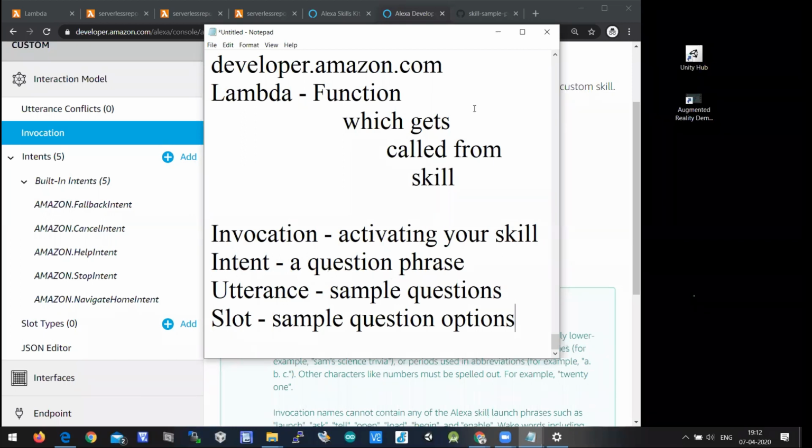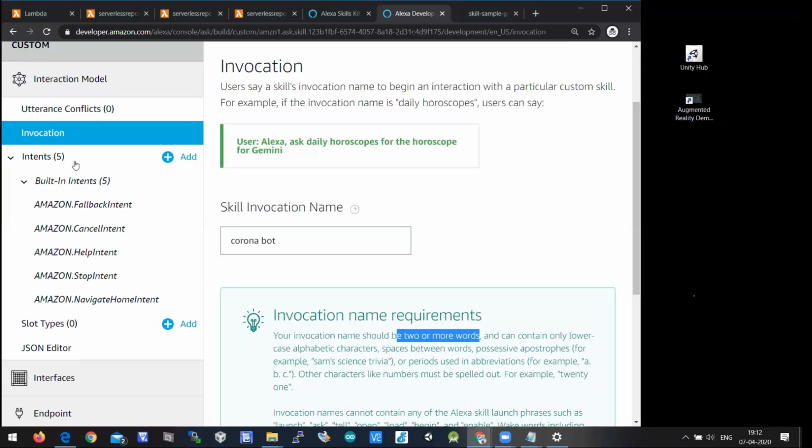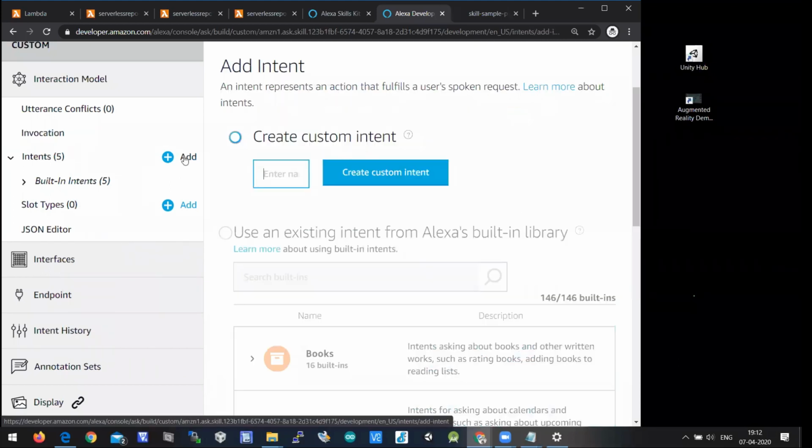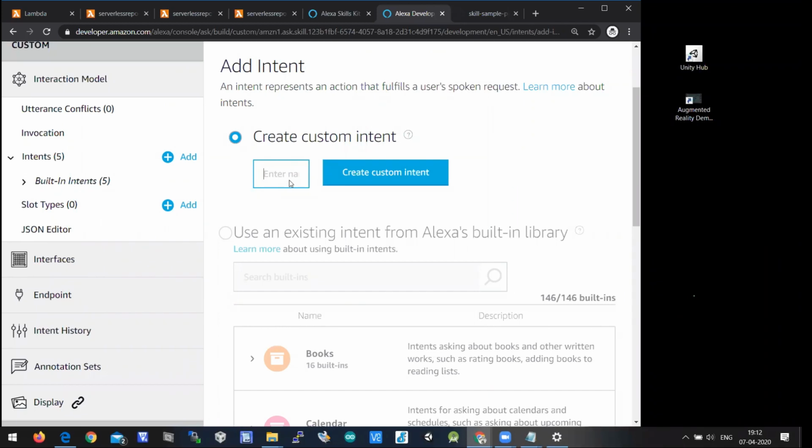Intent is a question phrase. For example, let's create an intent. There are built-in intents here. What are the built-in intents? Stop intent, navigate home intent, cancel intent, fallback intents. All there are 5 built-in intents here. There are no intents related to Corona. We have to create an intent, which is nothing but a question phrase. Let me give precautions here, which is like a question phrase. Intent is nothing but a question phrase.